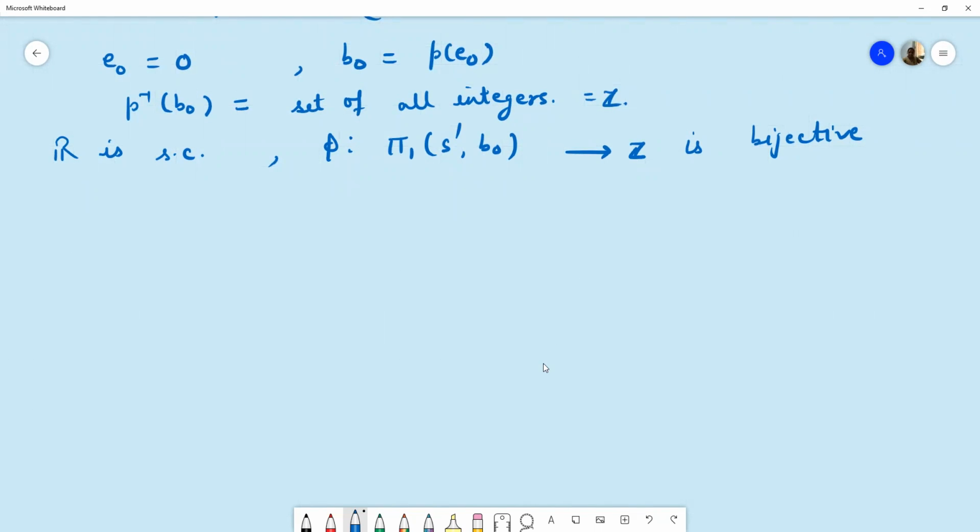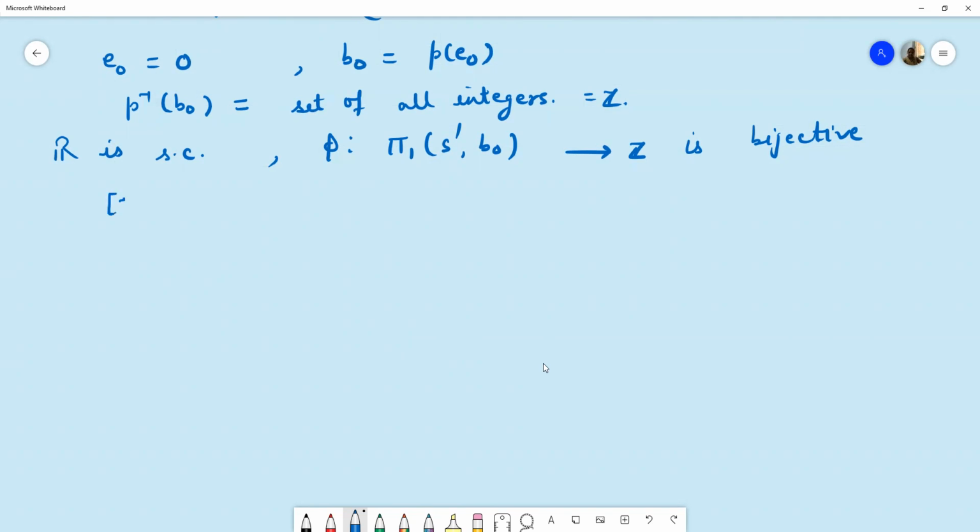Now we want to prove that this phi is a homomorphism, because if we prove that phi is a homomorphism, then phi is an isomorphism, since it is a bijective map. And we want to prove that the fundamental group of S1 is isomorphic to Z, which means we want to prove phi is an isomorphism. So we want to prove phi is a homomorphism now.